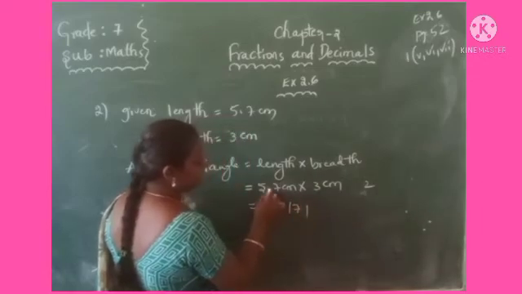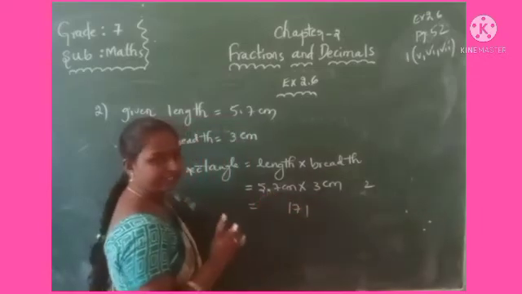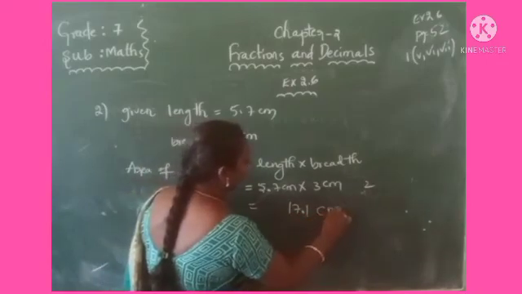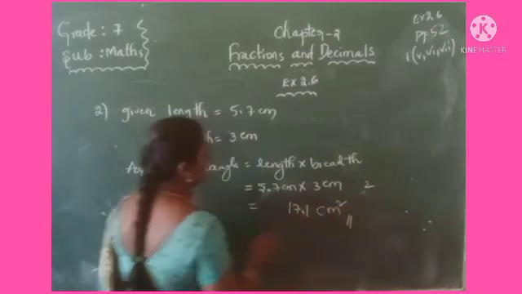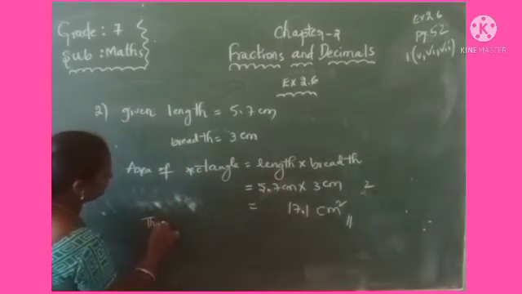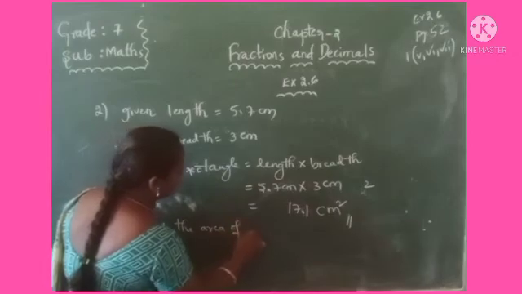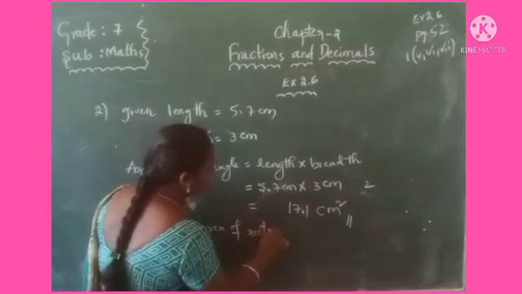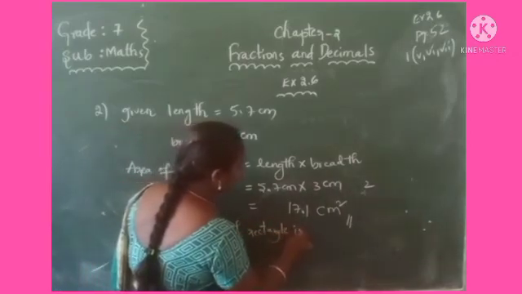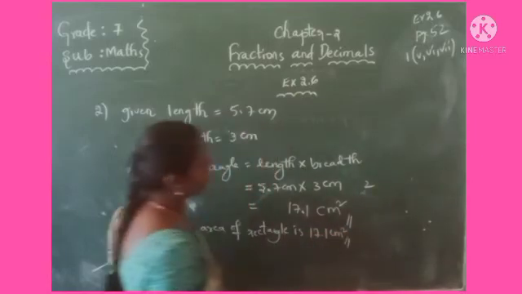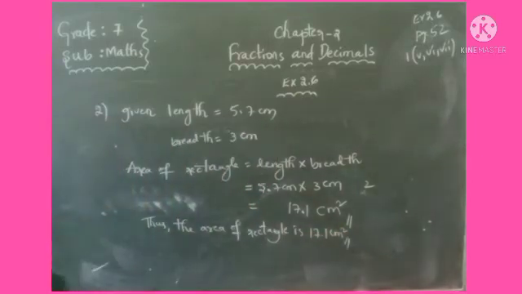So where the decimal point is, one digit before, that is one digit. 17.1 centimeter square. Thus the area of the rectangle is 17.1 centimeter square. It is very easy now. Okay then.